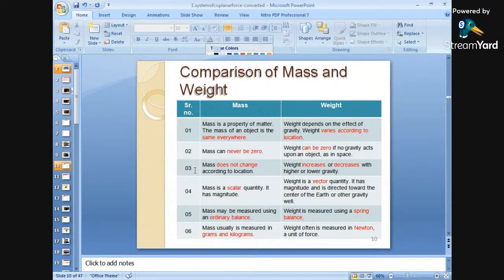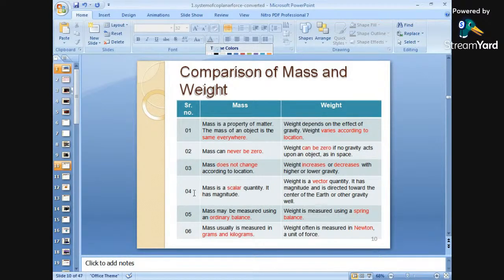Number three: mass does not change according to location, as it is the same everywhere. The first and third points are somewhat similar. Mass does not change according to location, whereas weight increases or decreases with higher or lower gravity. That means it depends on gravity. Weight increases and decreases depending upon gravity.